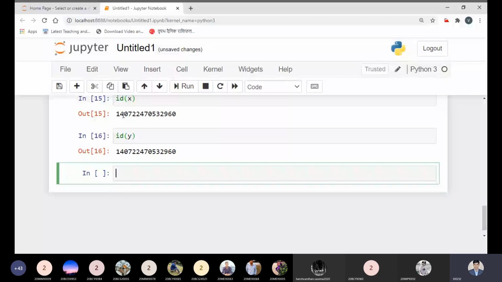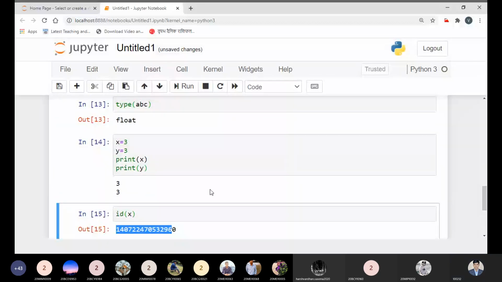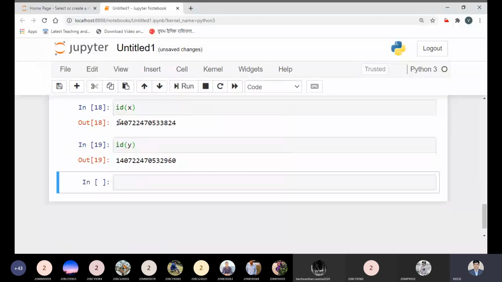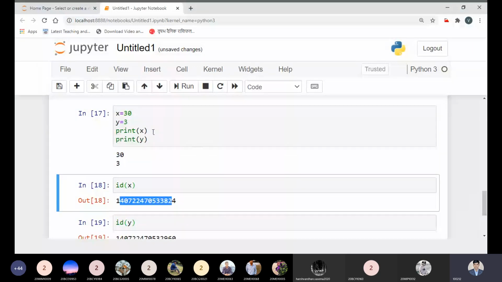That is also the same because we are using the same value. But if I change something over here to 30 and rerun, then you will see it's different. Because in the previous case, they belonged to the same literal, that was 3.